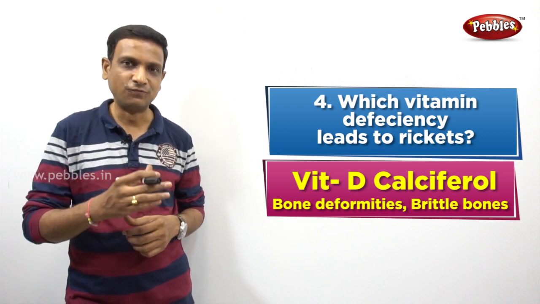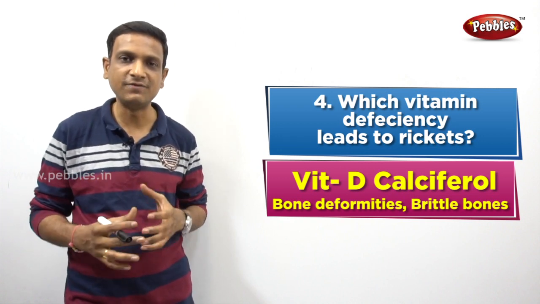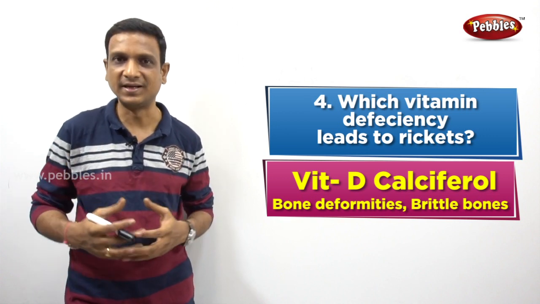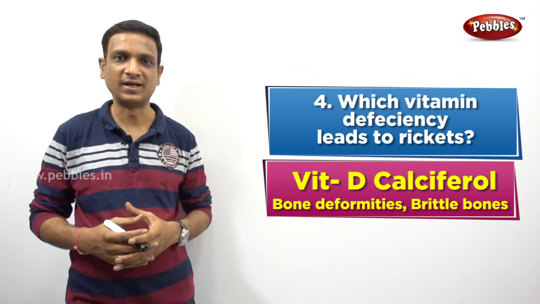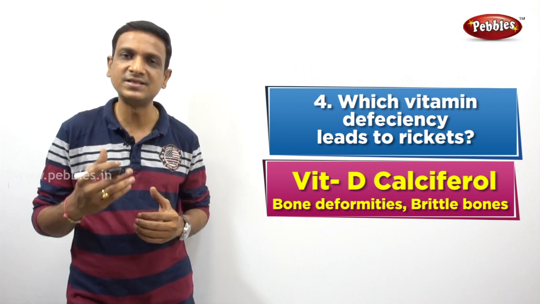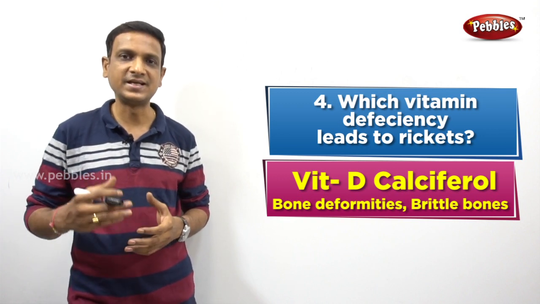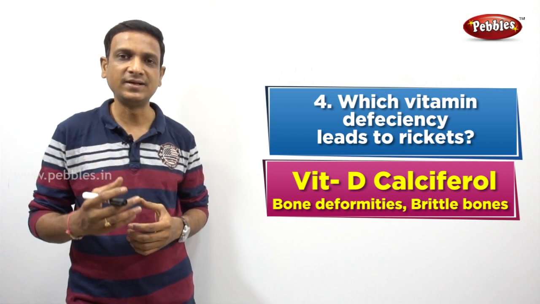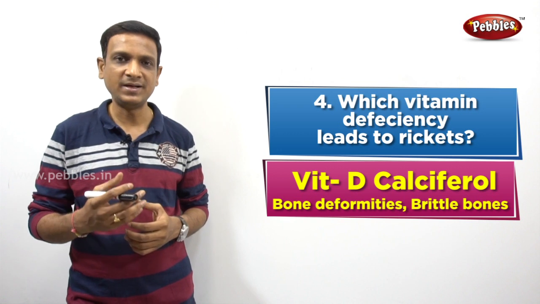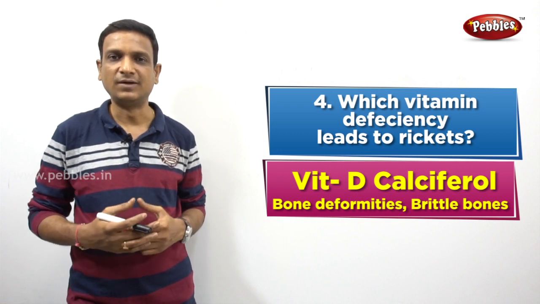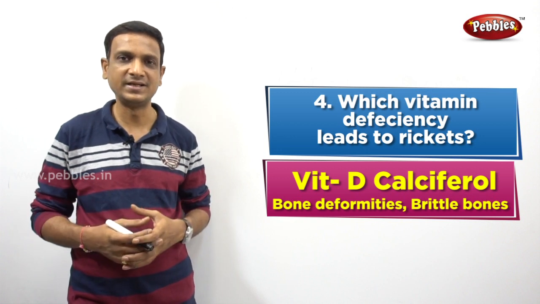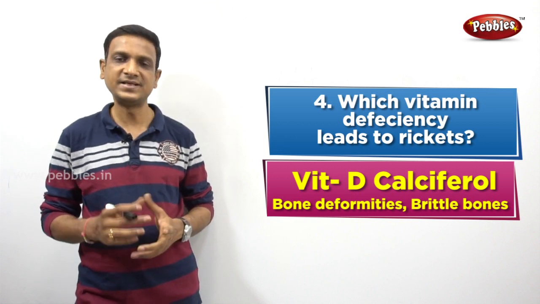So apart from the food sources, we can get vitamin D from sunlight. If our skin is exposed to sunlight, our skin can synthesize vitamin D. When the skin is exposed to certain radiation from sunlight, the skin can prepare vitamin D. So it is a free vitamin, the vitamin that we get free of cost from the sunlight, that is vitamin D. Let's see the next question.